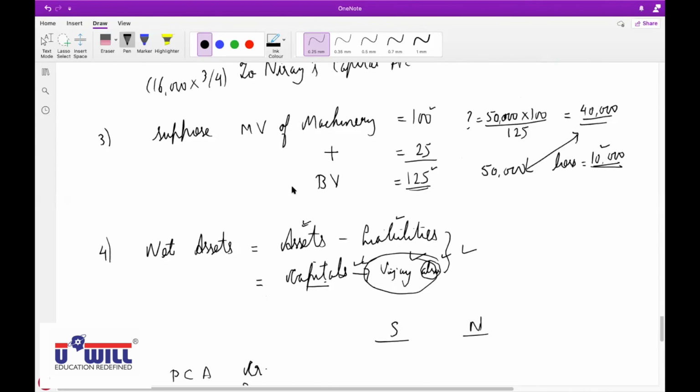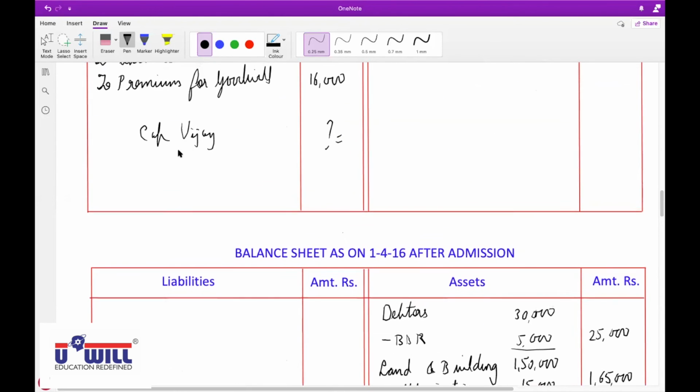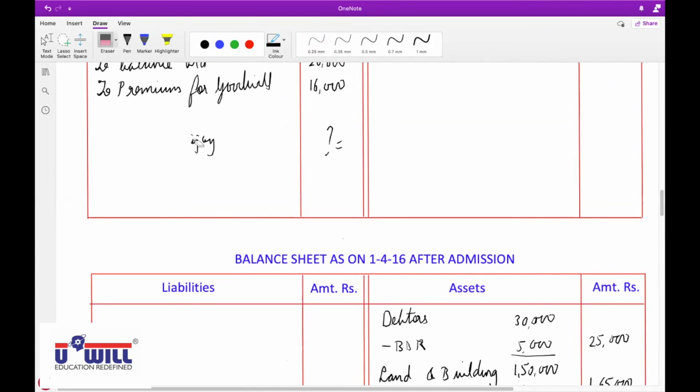Now entry: cash to Vijay's capital. So cash account debit, this amount which was missing, now we obtained it, to Vijay's capital, in bracket working note 4, 2,69,000.